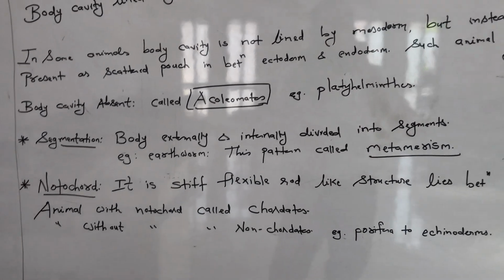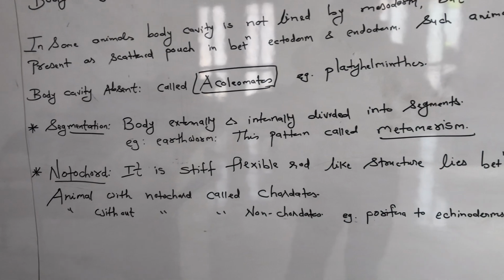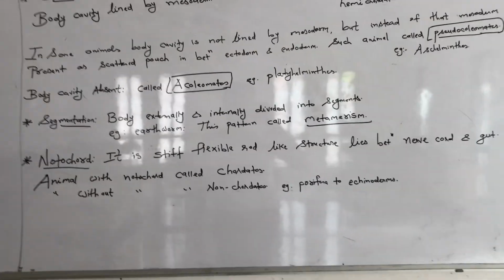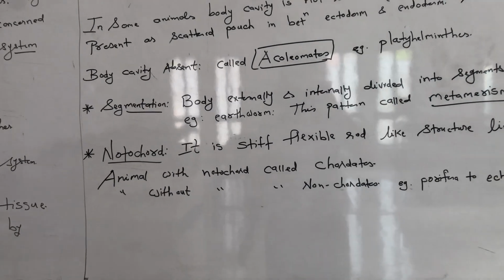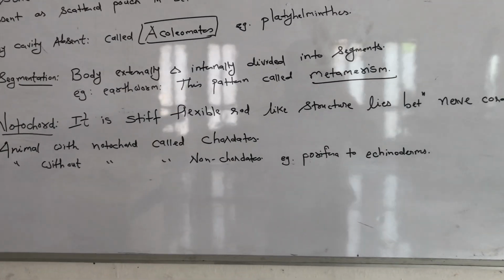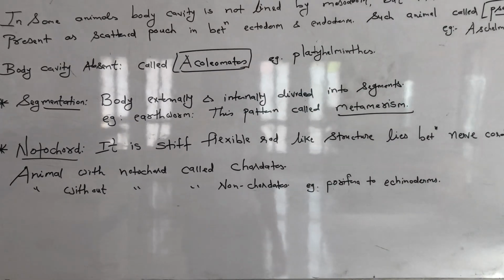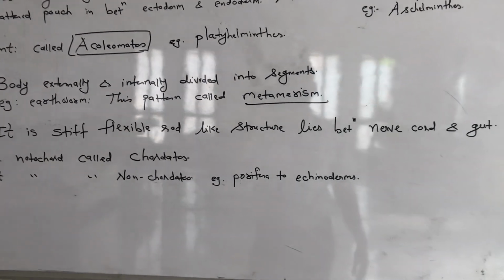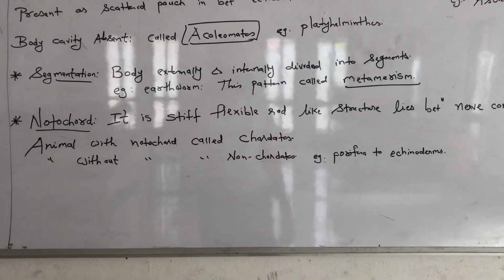In earthworm, if you see carefully under the microscope, we find a number of segments on the body, on the upper surface. And that pattern is called metamerism. Notochord: it is one kind of tail, a stiff, flexible, rod-like structure that lies between the nerve cord and gut. Flexible means it can move easily. Such a structure between the nerve cord and the gut is called notochord.